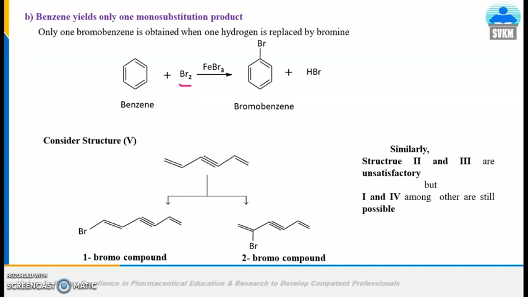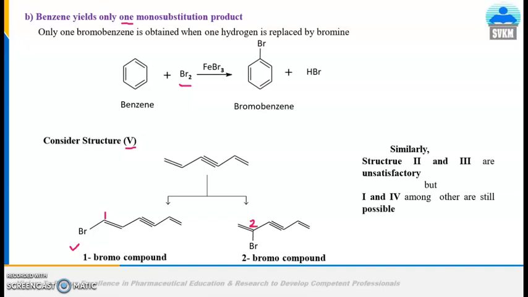So what is the fact? Benzene should give only one monosubstitution product. Now we will consider the structures. The first structure that we will take into consideration is structure 5. If we carry out the bromination reaction on structure 5, we practically get 2 compounds: the 1-bromo compound and the 2-bromo compound.